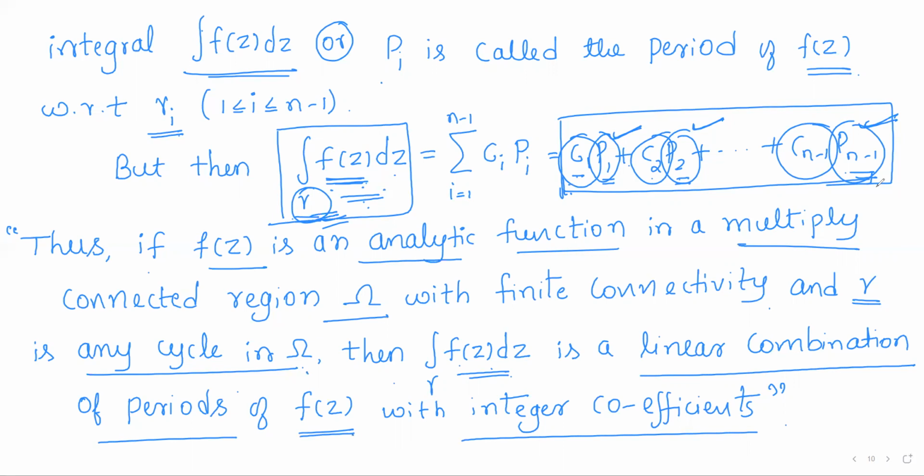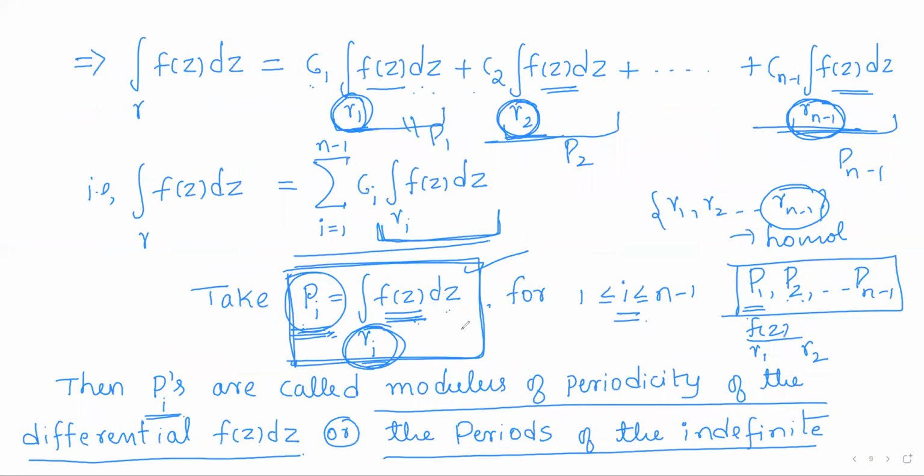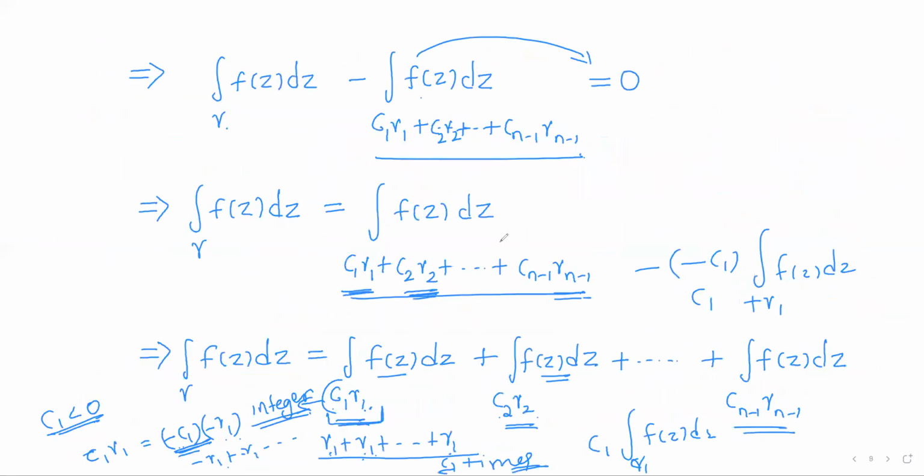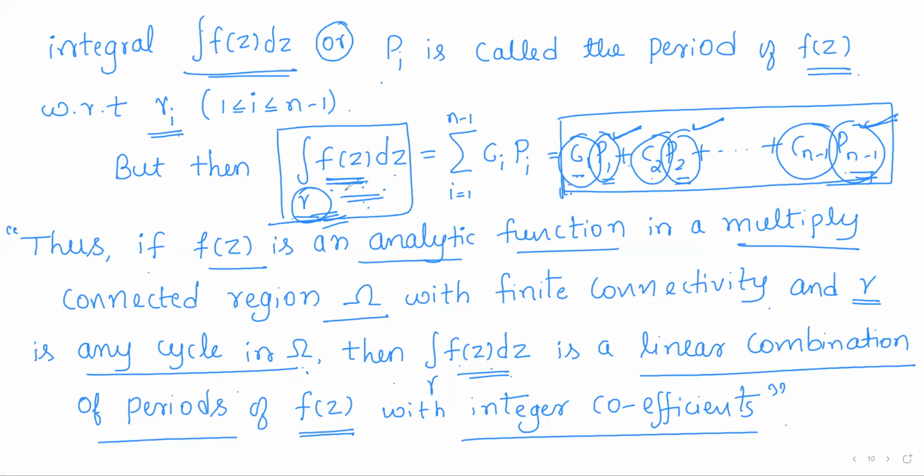So given a multiply connected region, we can easily find a homology basis. After getting a homology basis, we can directly calculate the periods, right? What are periods? They are nothing but the integral of f of z over the homology basis elements. So if you are ready with periods, then you can calculate any integral of f of z over a cycle gamma by choosing suitable integers c1, c2, up to c n minus 1. This is the advantage of a multiply connected region with finite connectivity, which will have a homology basis.